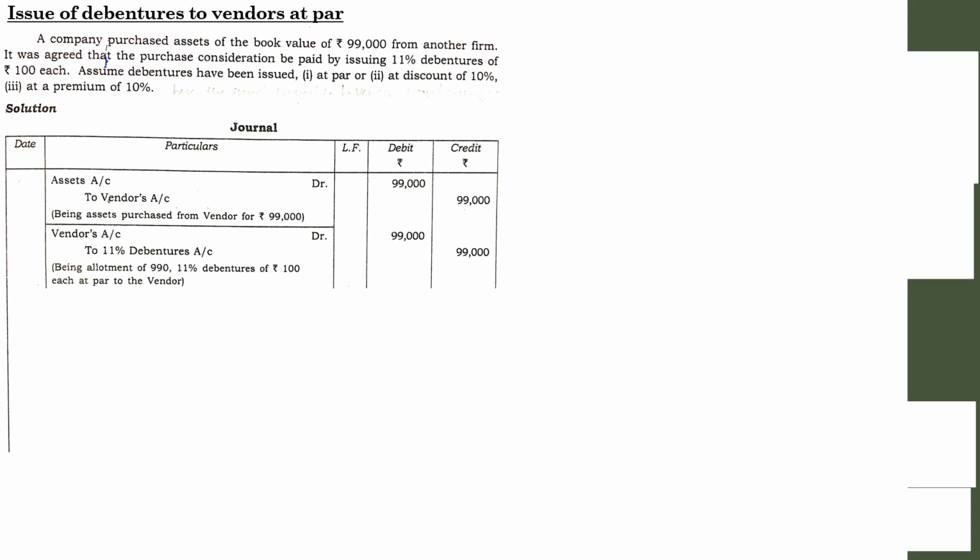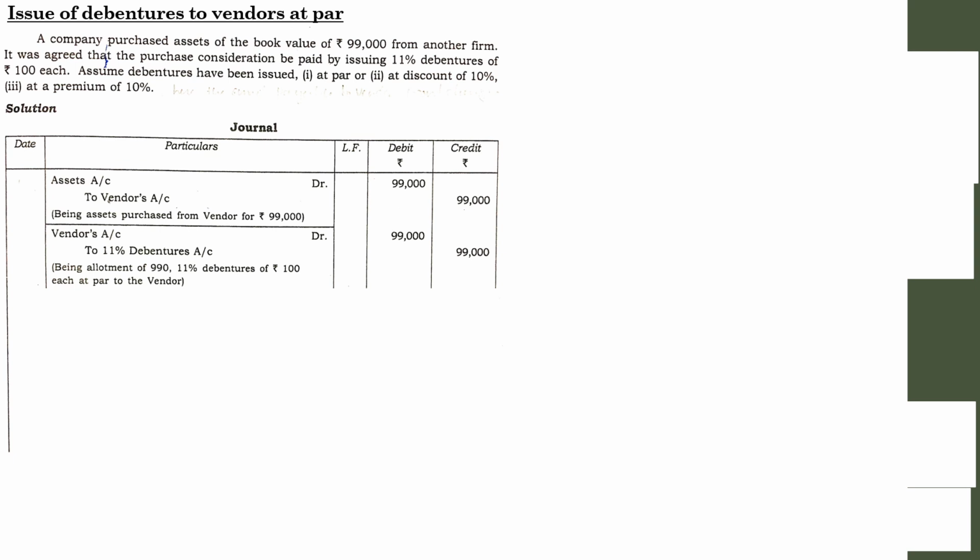So what is the price of a debenture? 100. So 990 into 100, you will get the value of 11% debentures. In the bracket they have mentioned the computation, being allotment of 990 debentures. 990 means 99,000 divided by the value of one debenture. That is how they have mentioned allotting 990 debentures of rupees 100 each, and that is how 99,000 was obtained or shown here. I was just mentioning how the 990 is shown. So these are the actual entries that have to be passed.